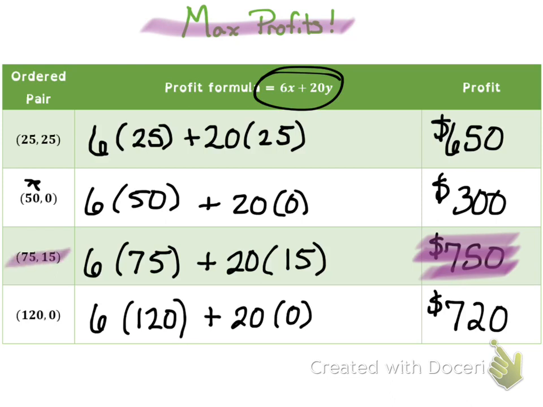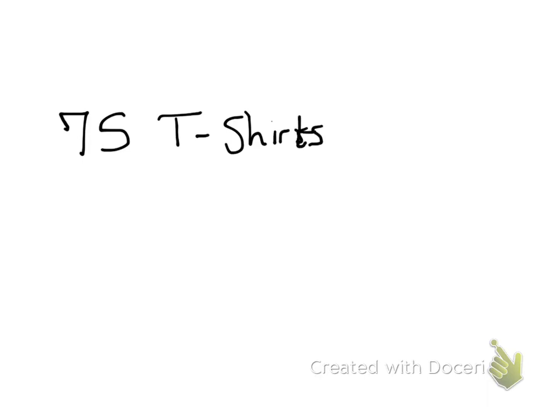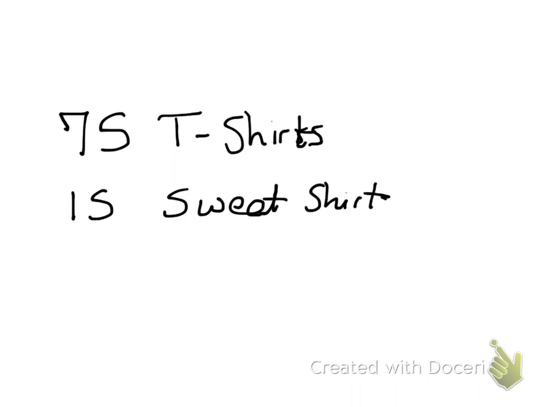So what that means is if we sell 75 t-shirts and 15 sweatshirts, we can make a profit of $750, and that is our max profit.